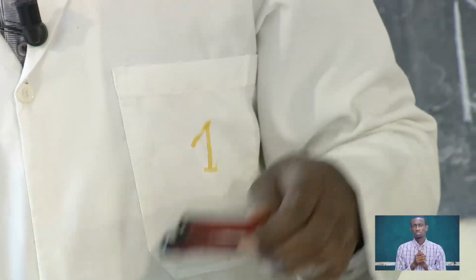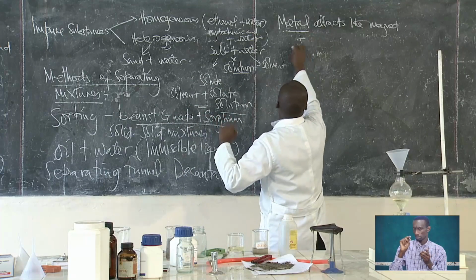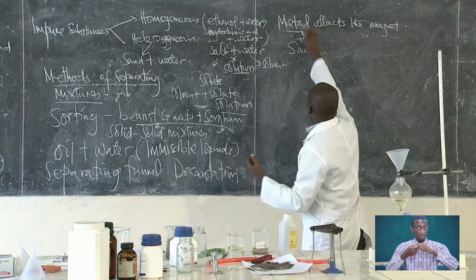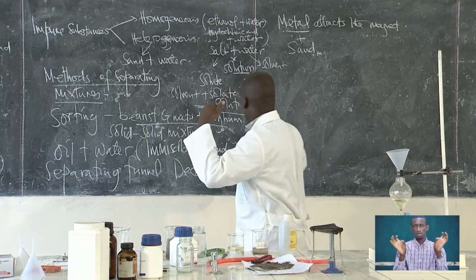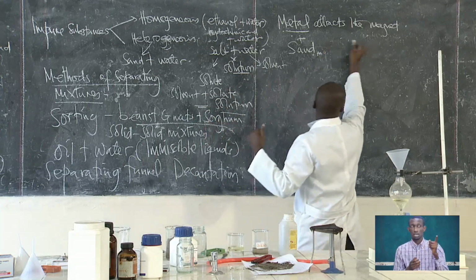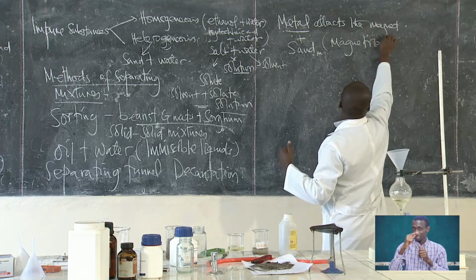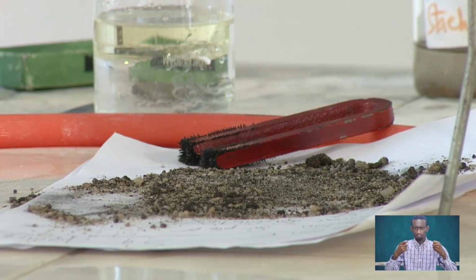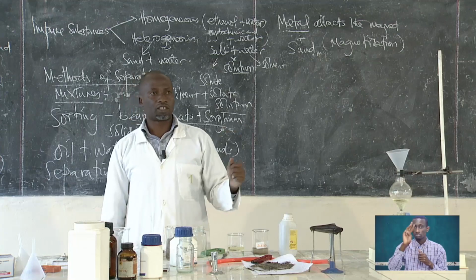So in that case, here is a mixture and you want to separate it. Here we are using the property of magnetization to separate these mixtures. So magnetization is another method that separates mixtures.